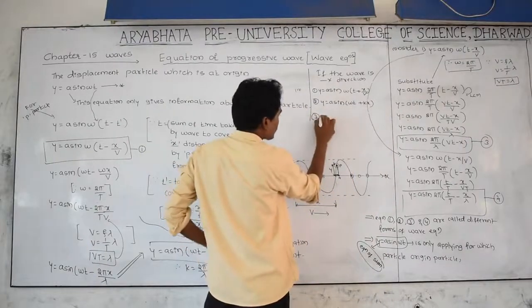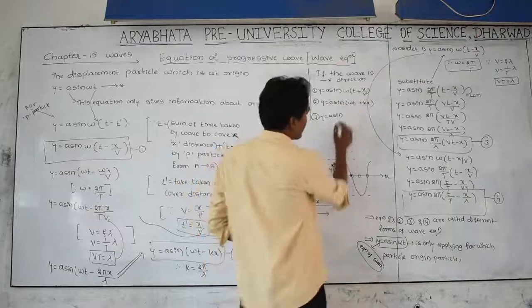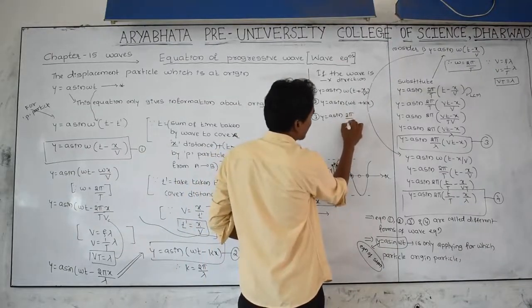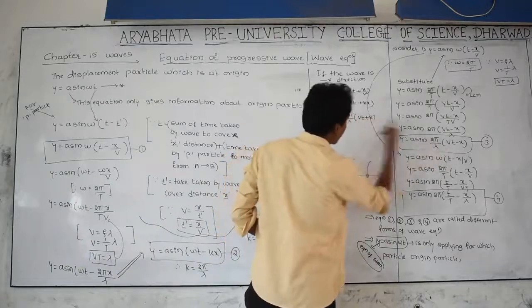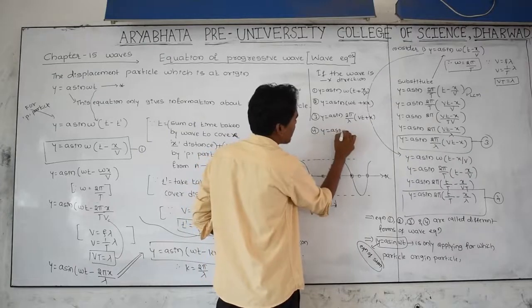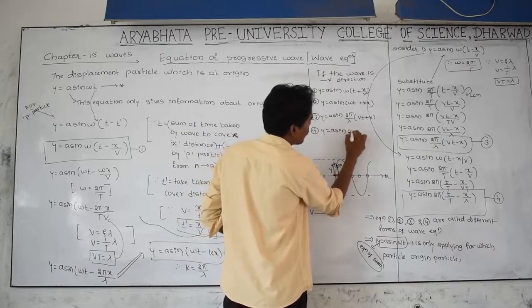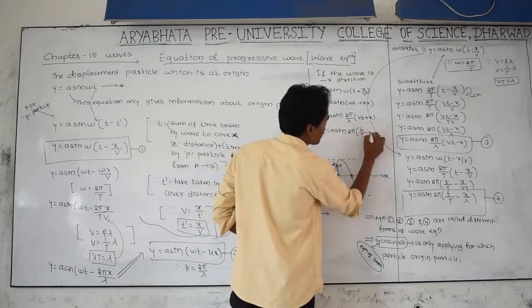And third one, y equal to a sin of 2 pi by lambda into vt plus x, instead of minus you can take it as plus. Y equal to a sin of 2 pi, t by capital T, instead of minus take it as plus, x by lambda.